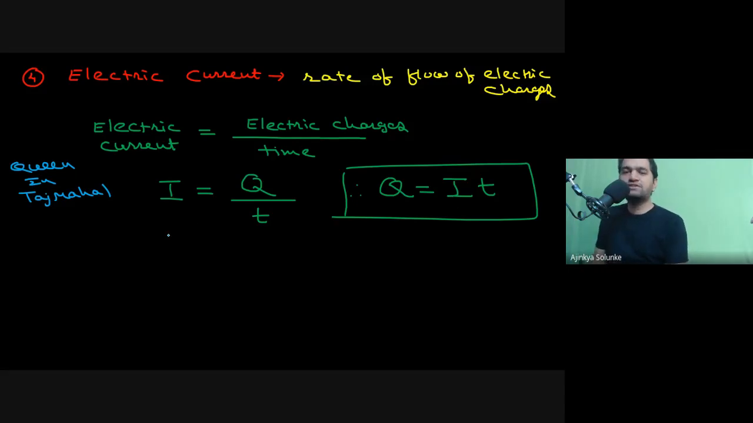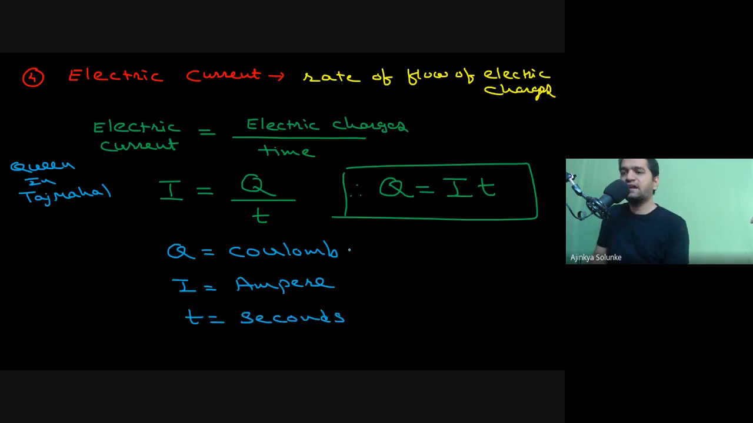Now, can we have the units of these? The unit for Q is Coulomb. Okay, so Coulomb is the unit for Q. The unit for I, that is current, is ampere. And for t, that is time, you can use the unit seconds. The letter used for Coulomb is capital C. For ampere, it is A. And for seconds, we use small s.